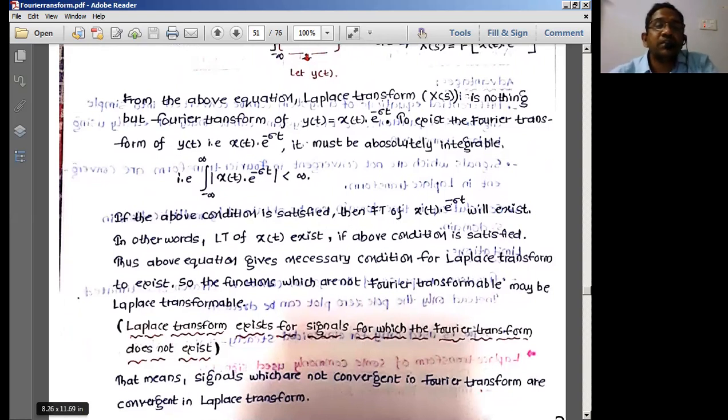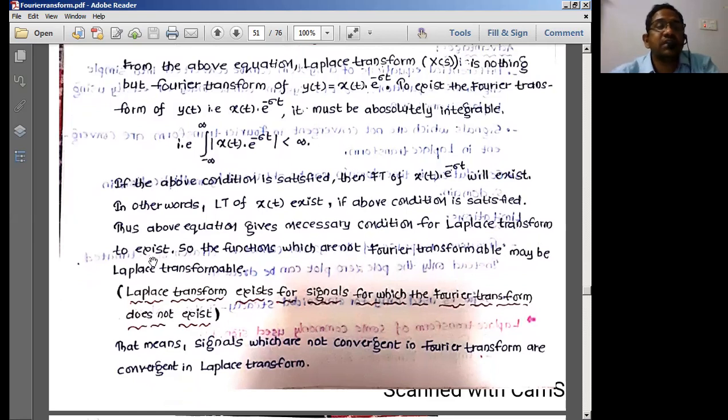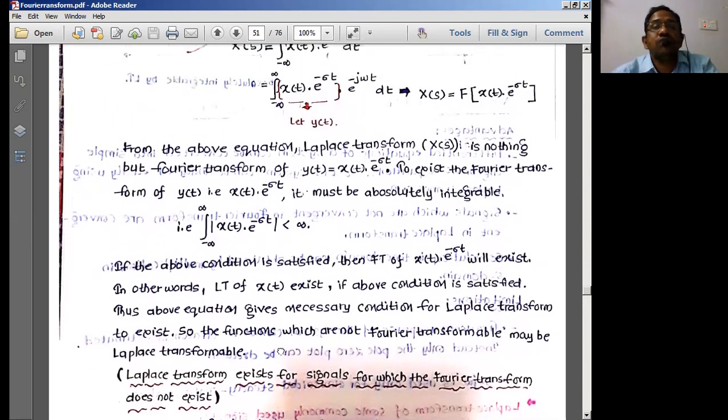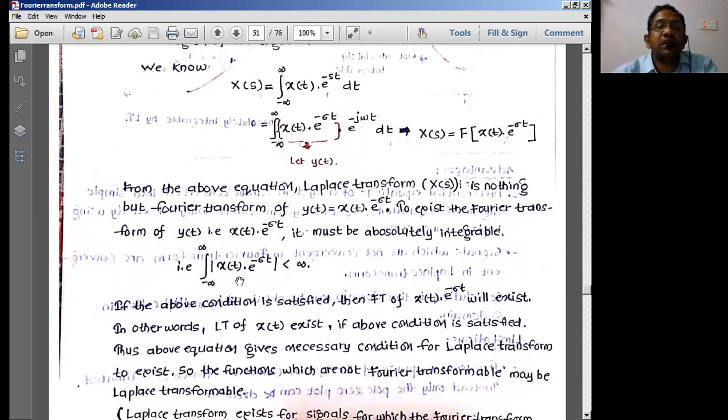So the Laplace transform of x of t exists if the above condition is satisfied, that is, if the Fourier transform exists. The above equation gives the necessary condition for the Laplace transform to exist. The functions which are not Fourier transformable may be Laplace transformable, for certain finite values of sigma.